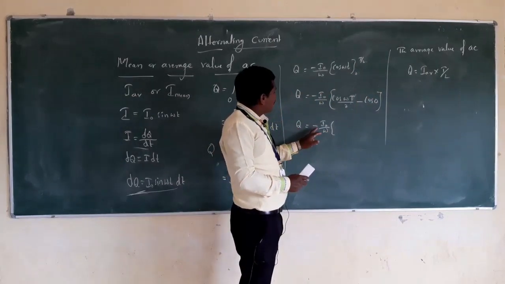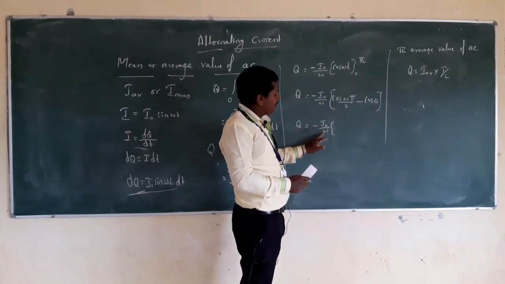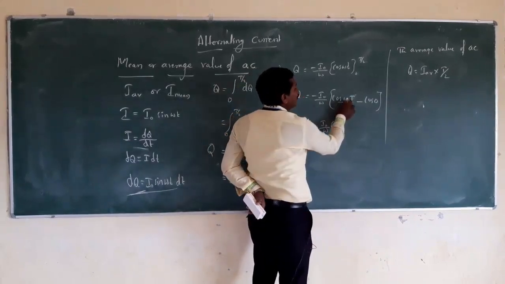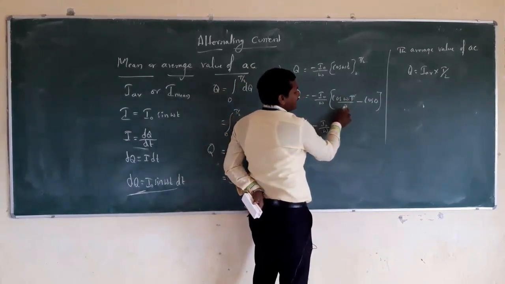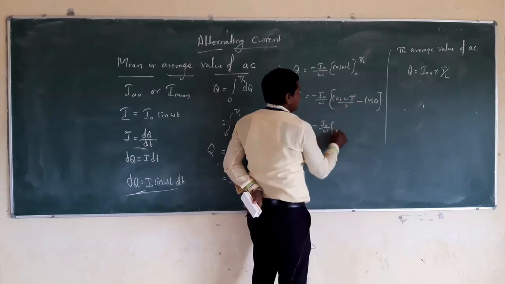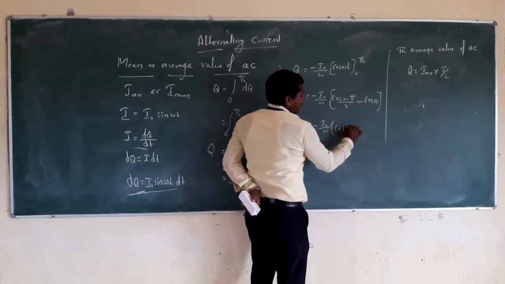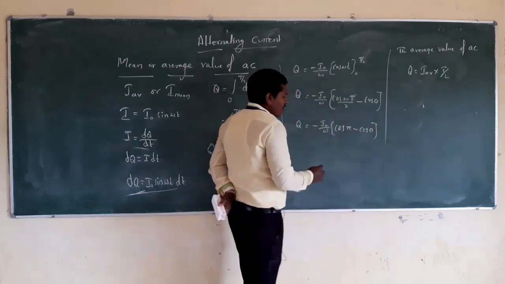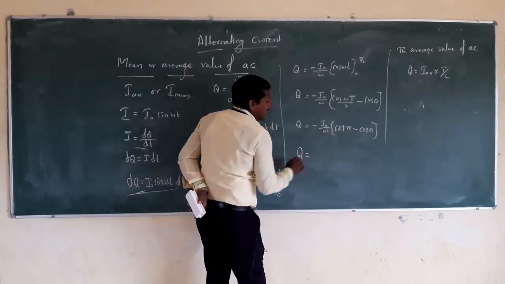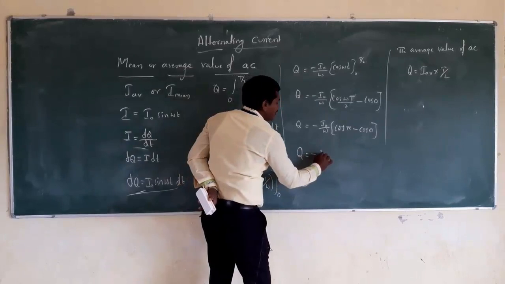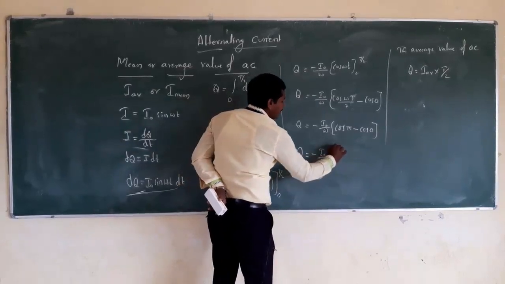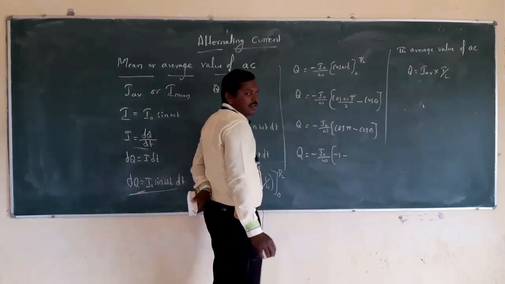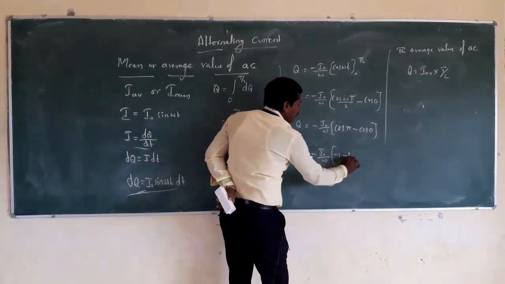Here omega is 2 pi divided by T, so T cancels, 2 cancels, and the remaining term is cos pi minus cos 0. Cos 180 is minus 1, and cos 0 is 1.